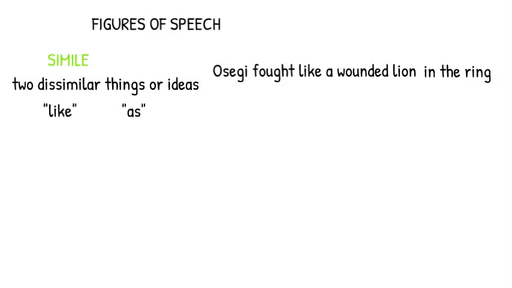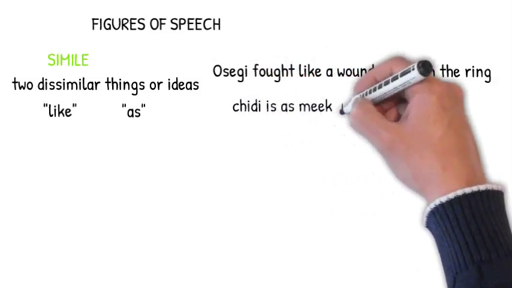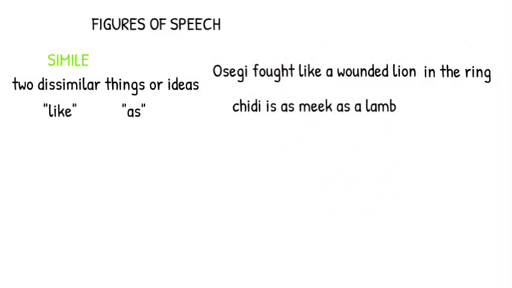Another example is Chidi is as meek as a lamb. In the sentence, Chidi is as meek as a lamb, Chidi here is compared to a lamb using the word as.